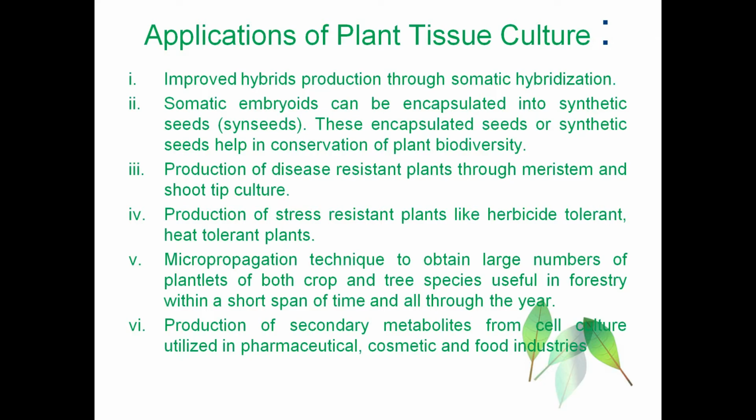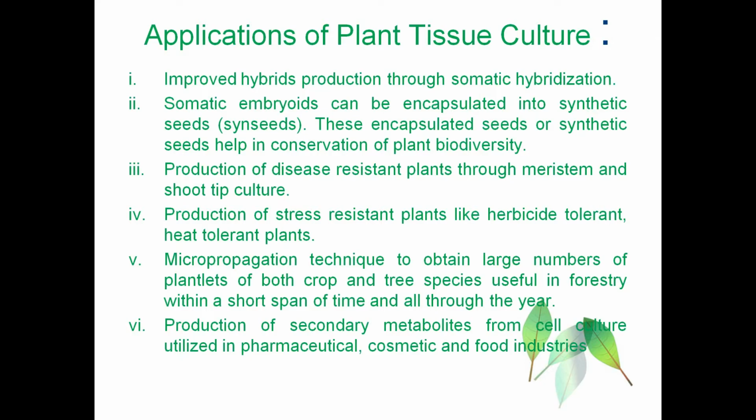So what are the applications of plant tissue culture, which is a very important question. We can produce improved hybrids through somatic hybridization in plant tissue culture. And the somatic embryoids can be encapsulated into synthetic seeds, and these synthetic seeds help in the conservation of plant biodiversity. Plant tissue culture also helps in the production of disease resistant plants. How can it be done?